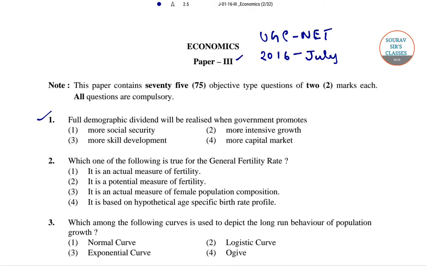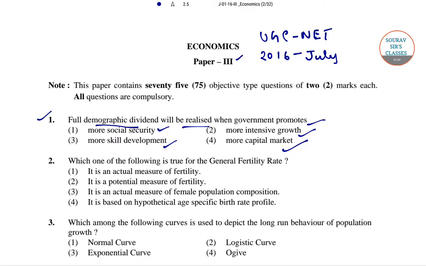In question number 1 it is given: full demographic dividend will be realized when government promotes. Four options are given, as you can see. Out of these four options we have to select the right one: more social security, more skill development, more intensive growth, and more capital market.